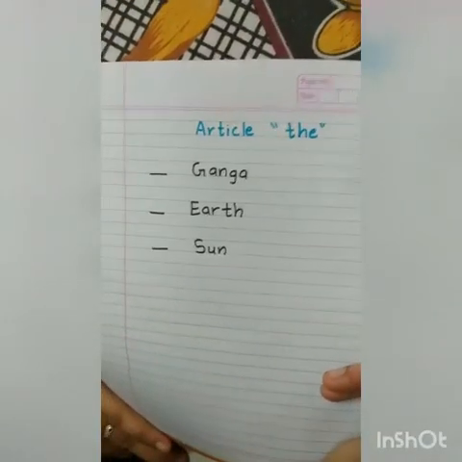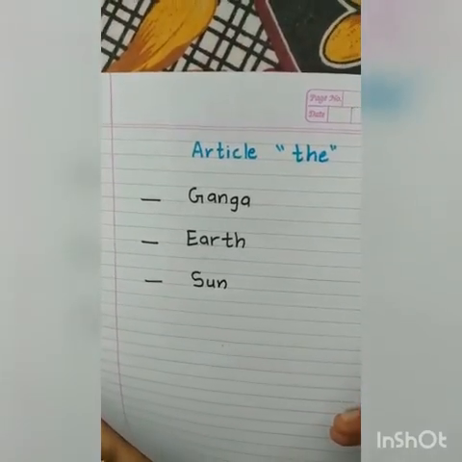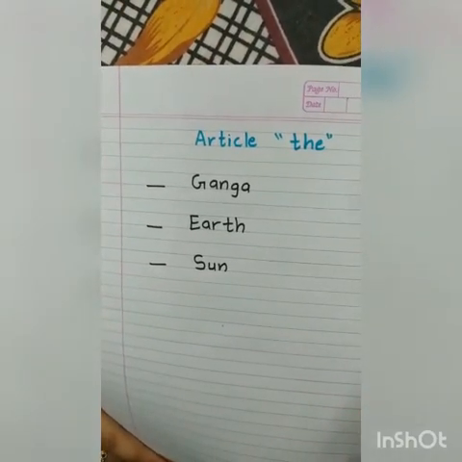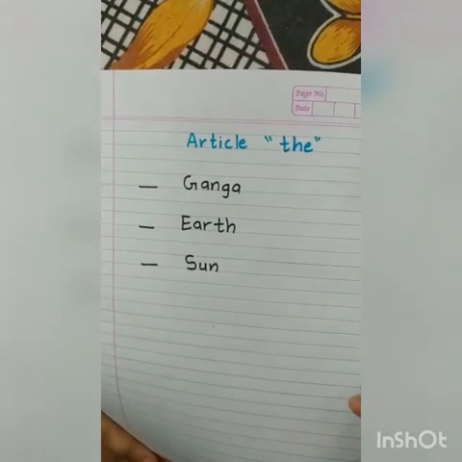Coming to the next article, the. Article the is used before a noun that refers to only one thing of its kind and which is very special. So here I will explain article the by giving some examples. Article the is used before some special or specific things. So let's see some examples.